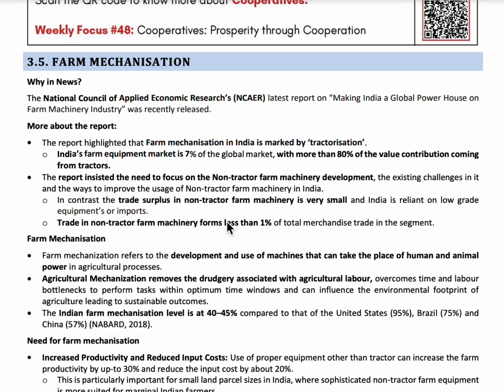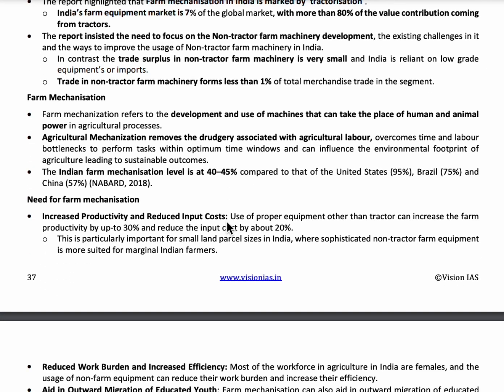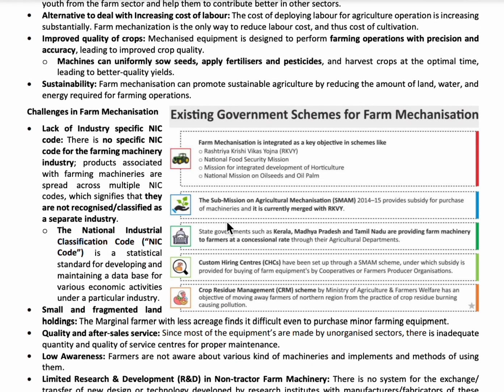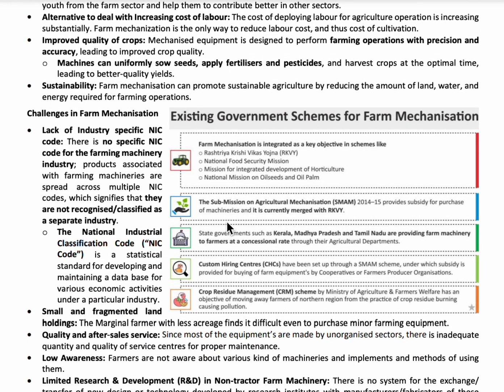So, the report has insisted to focus on the non-tractor machinery development. Some schemes in India that promote farm mechanization are Rashtriya Krishi Vikas Yojana, National Food Security Mission, Mission for Integrated Development of Horticulture, National Mission on Oil Seeds and Oil Palm.